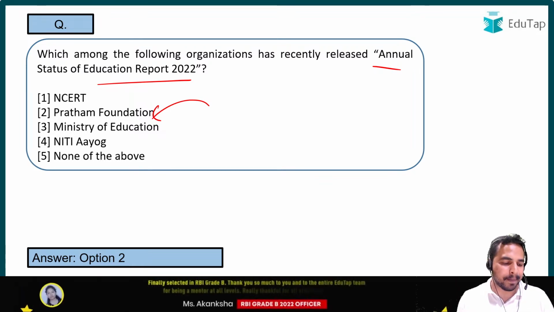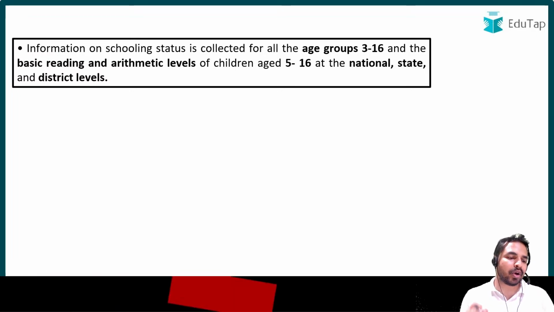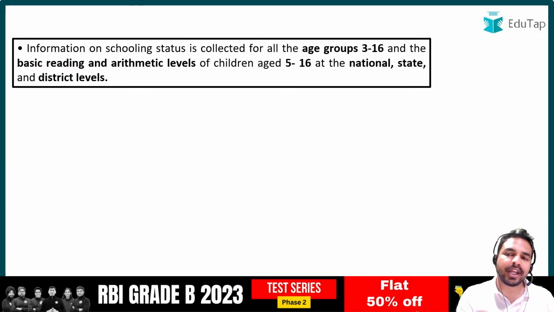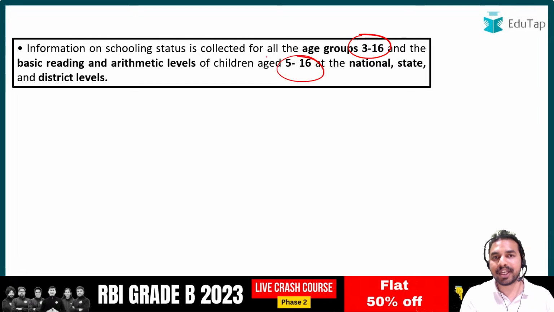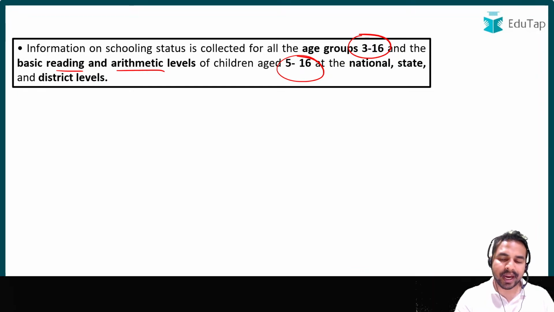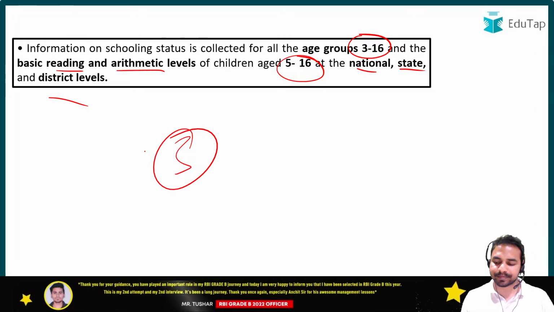Absolutely right. Pratham is the right answer. Pratham is the organization which launches this ASER report for all the age groups of 3 to 16, about which schooling status information is collected. When we talk about children in the age group of 5 to 16 years, basic reading and arithmetic levels are collected here at the national, state and district levels, that is, at a total of 3 levels.